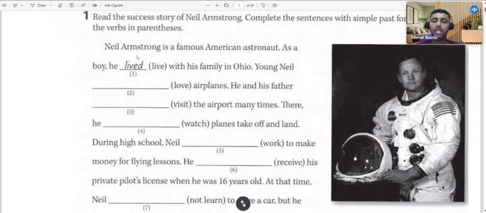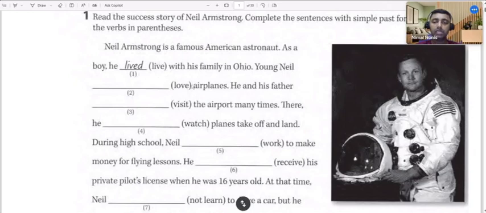Okay. Neil Armstrong is a famous American astronaut. Astronaut means Taraka Vidyatnik. As a boy, he lived. So this is within brackets. They have given the word live. So we have to use the simple past form because these sentences have to be written in the past tense, because this is something that happened in the past. As a boy, he lived with his family in Ohio. Right? He lived with his family in Ohio.